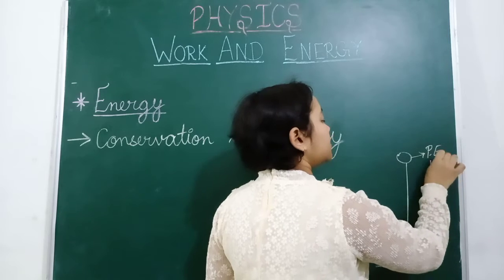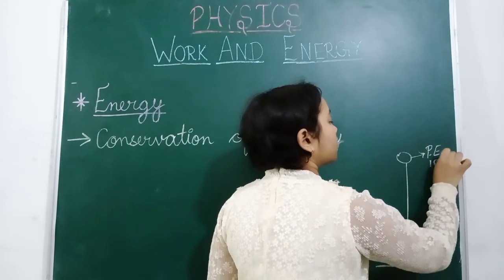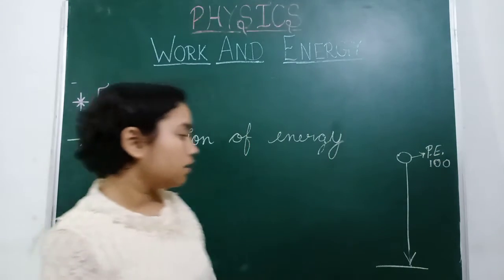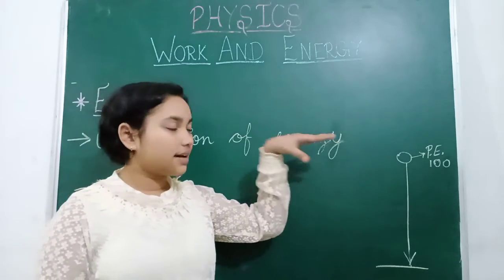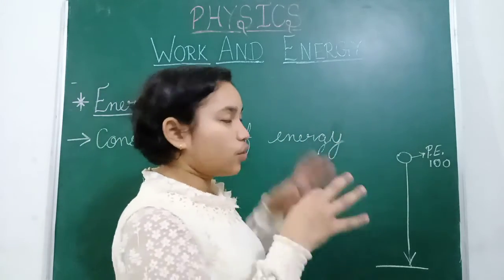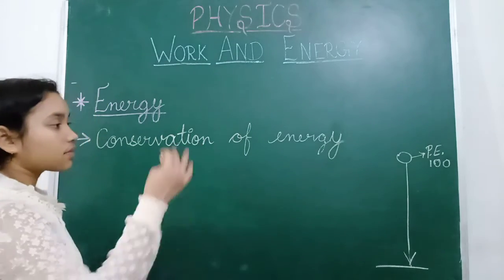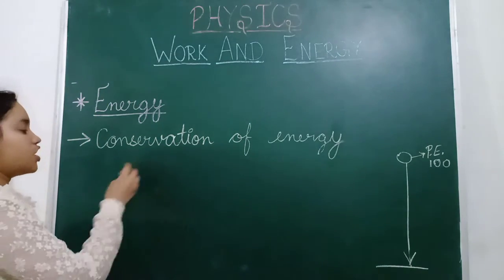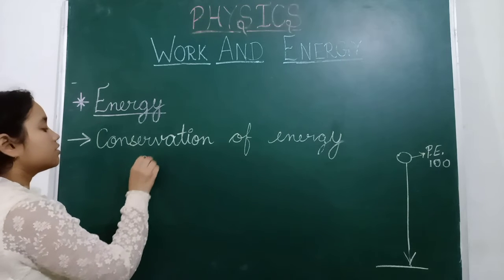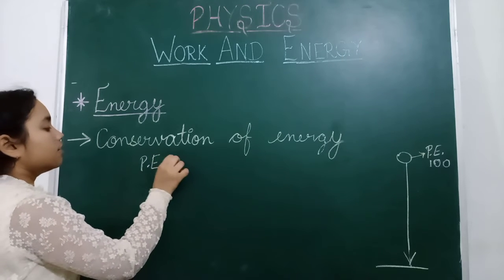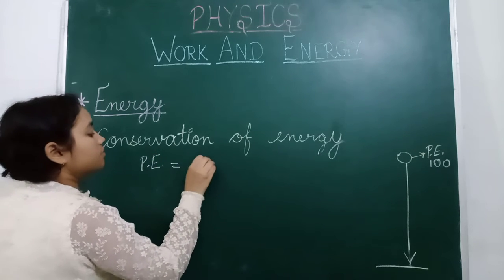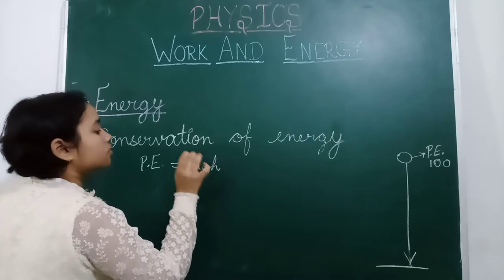When it is thrown down, what will happen? What is the formula for potential energy? Potential energy is equal to mgh.